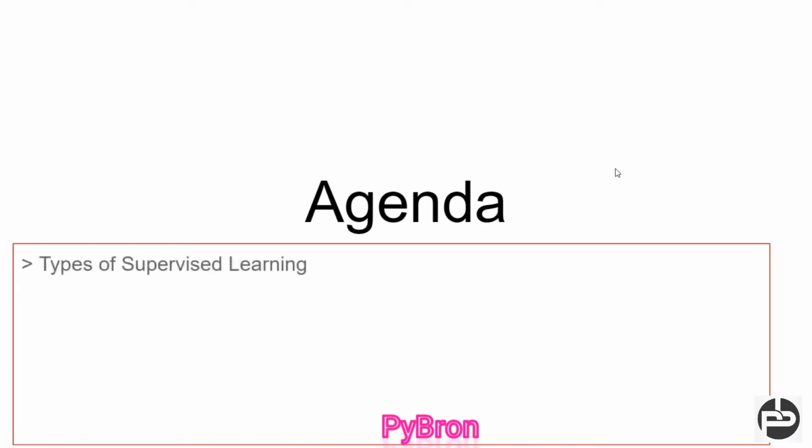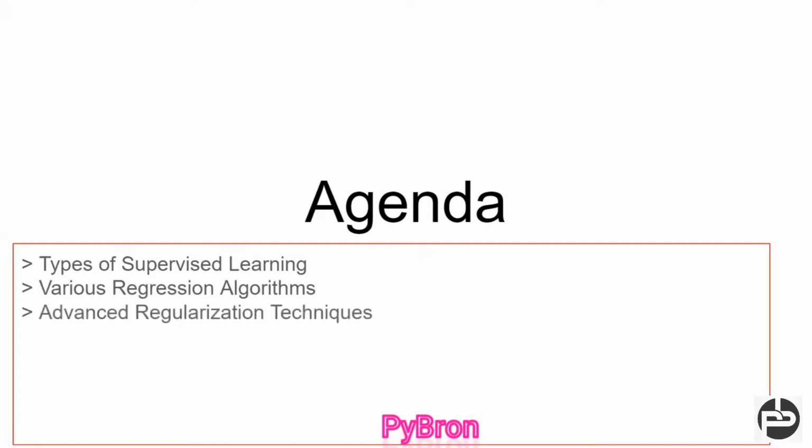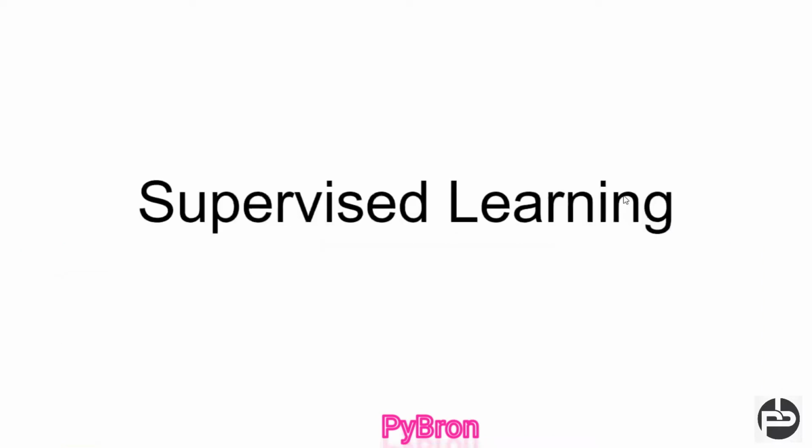Today, as we already discussed in my last video, the types of supervised learning. Again, I'm going to recall once: types of supervised learning, various regression algorithms, then advanced regularization techniques like ridge regularization. What is the use of regularization techniques? Why are we going to use this regularization technique? Logistic regression, accuracy matrix. Once it is done, then we will move to linear regression.